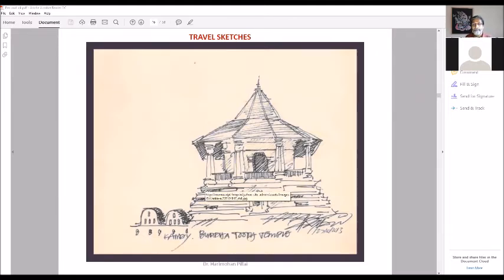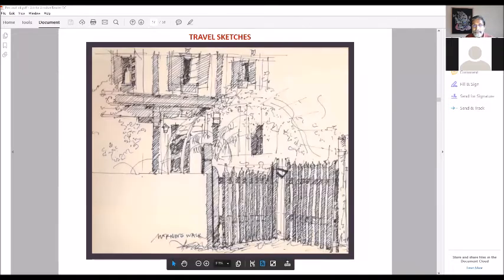So let's see, the advantage of all this is that when you do a sketch, you put a date there. So you remember when you visited, where you went, and so on. So this is sketching during a morning walk. Whenever I travel, I go for a morning walk with a sketchbook and spend time sketching here and there. So this was in Sri Lanka. Every day from the hotel, I used to go for a morning walk and sketch like this.